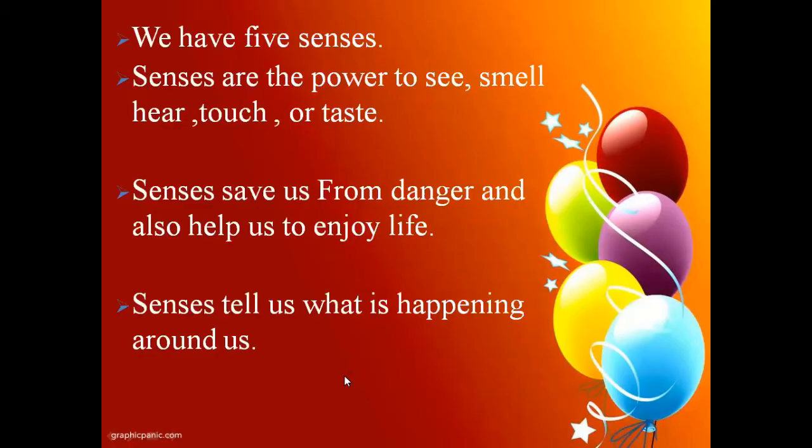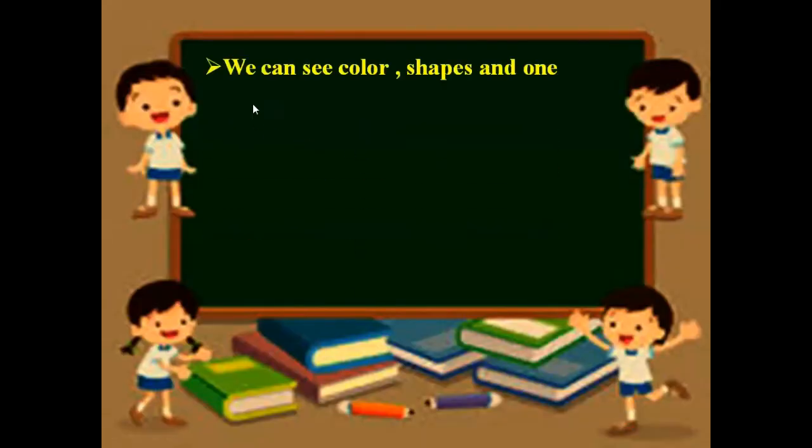Okay. Now the next line about the senses. I am giving you the detailed description about the senses. We can see color, shapes and one another by the sense of sight. Which sense helps you for sighting? The sense of sight. And which part of the body is included in the sense of sight? Eye. The eye is the part of the body which includes the sense of sight.